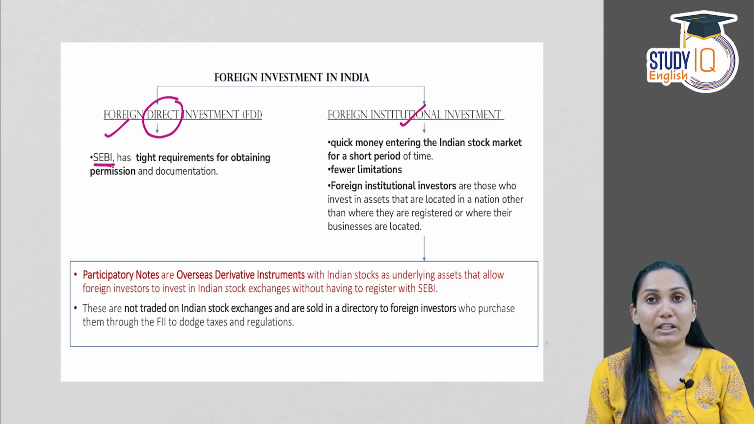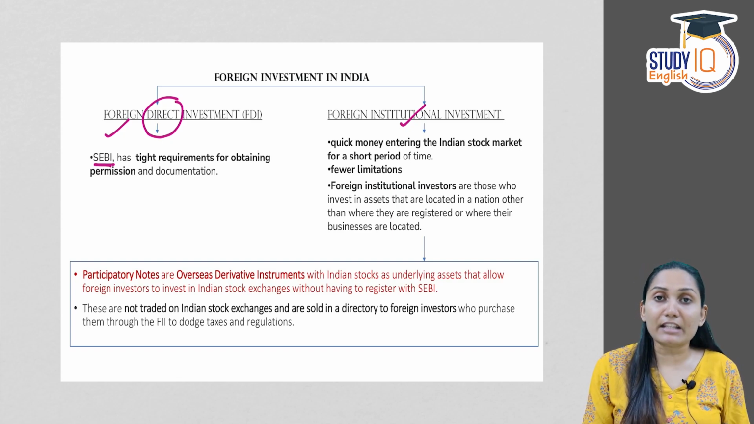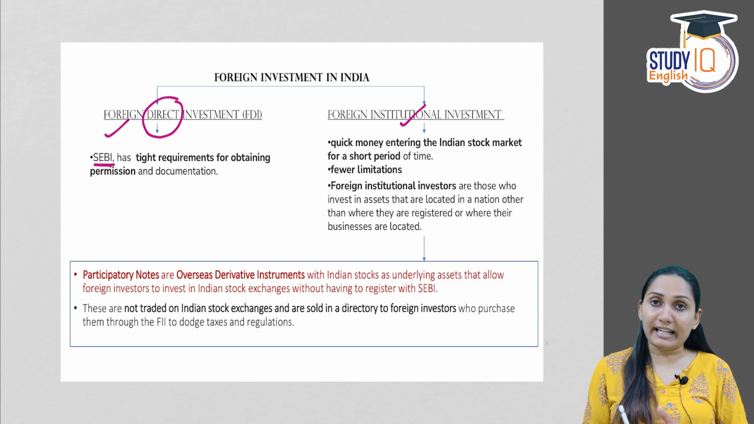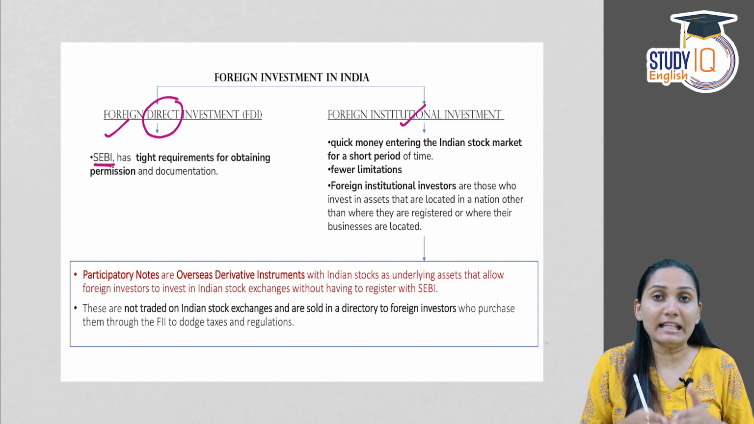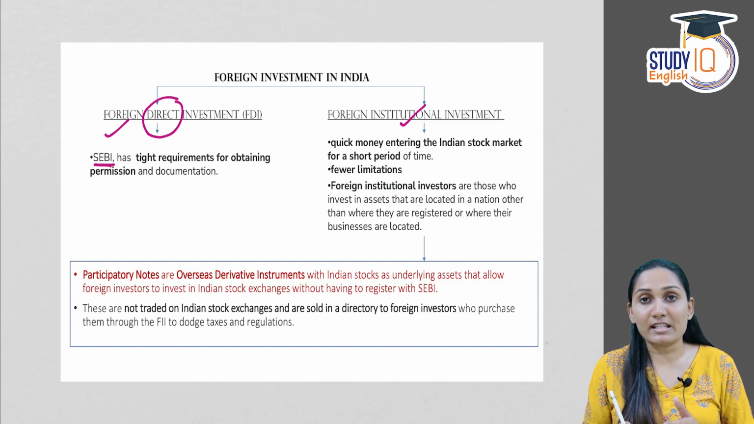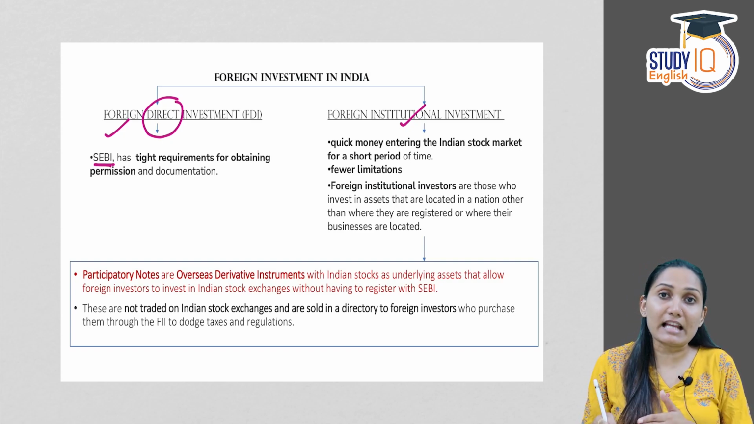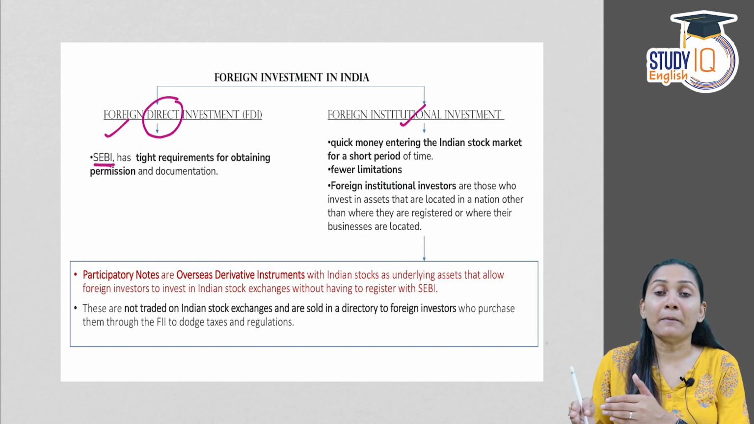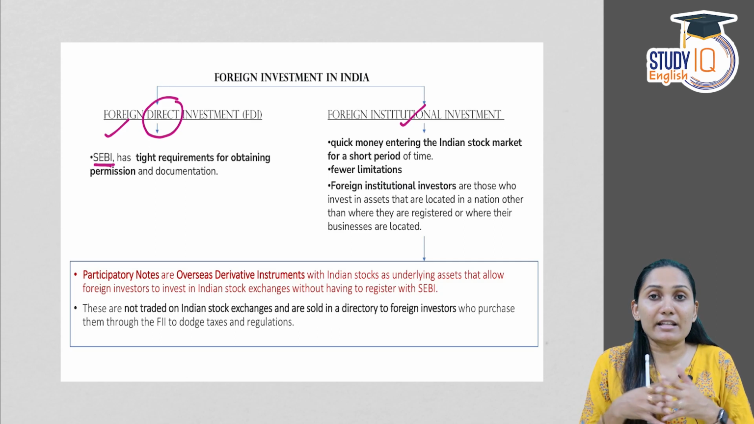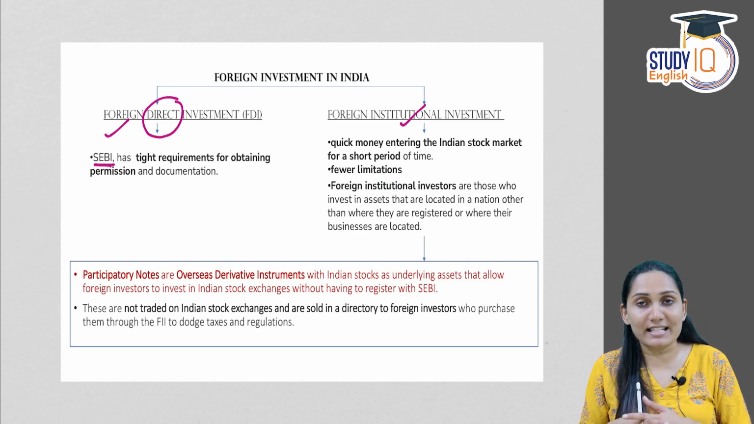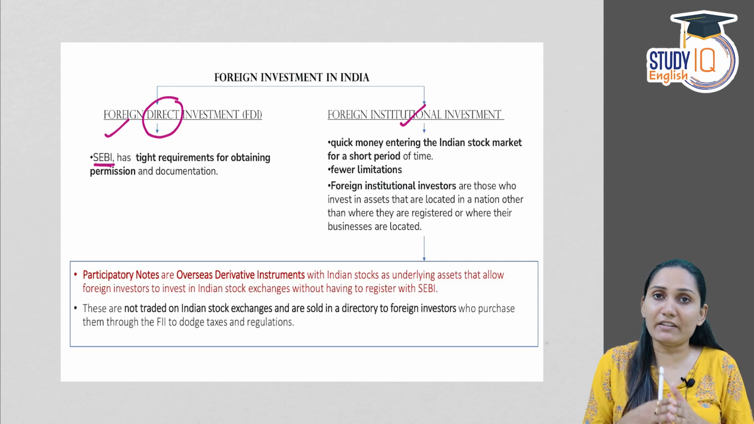Next is foreign institutional investment. Foreign institutional investment is a kind of indirect investment. Here the investor makes investment in an Indian company through the stock exchange, that is, by registering itself with Sebi. The company or the entity who wants to make investments in India has to register itself with the Securities and Exchange Board of India and makes investment through stock exchanges.